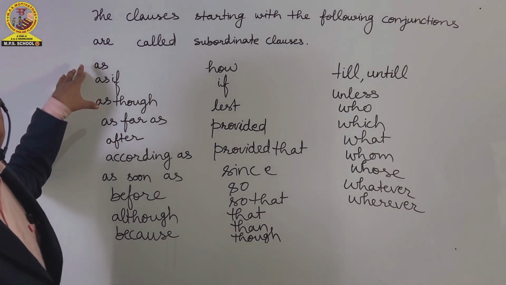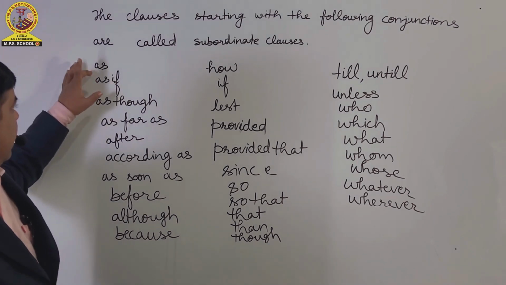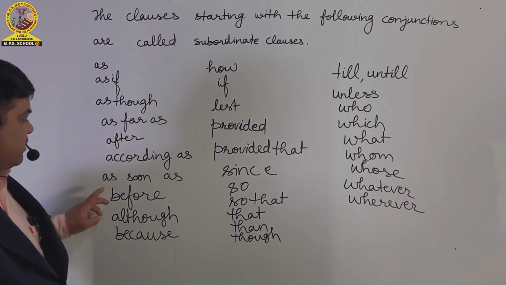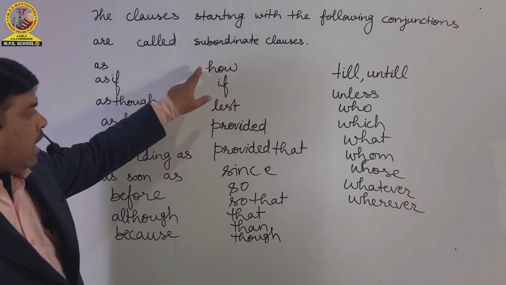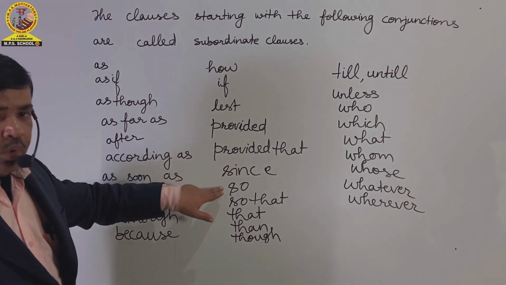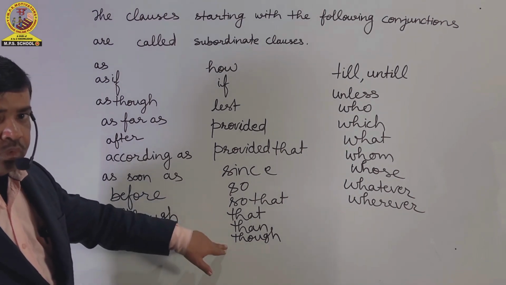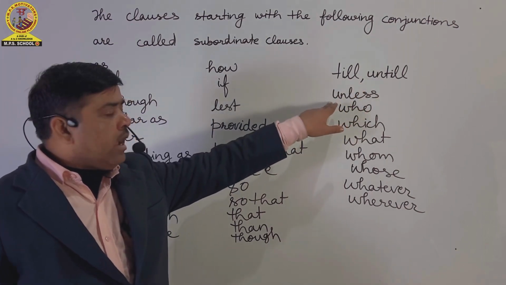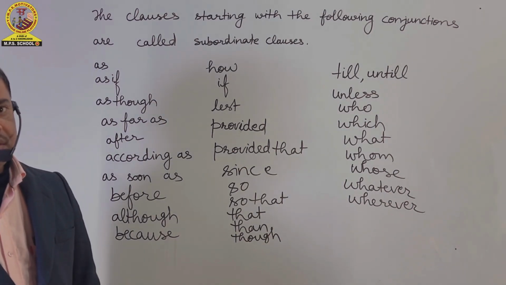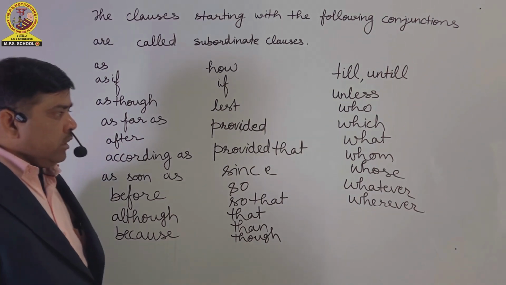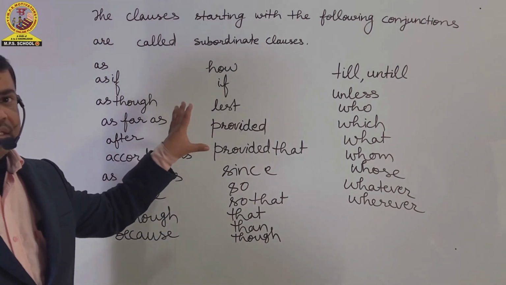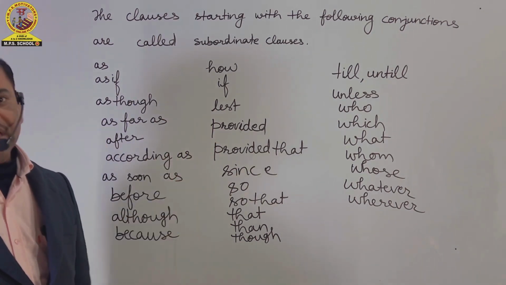In the list of subordinating conjunctions, I have written the conjunctions as if, as though, as far as, after, according as soon as, before, although, because, how, if, lest, provided that, since, so that, than, though, till, until, unless, who, which, what, whom, whose, whatever, wherever, etc. So, friends, students have to learn at least these many conjunctions with which if clauses start, they are known as subordinate clauses.